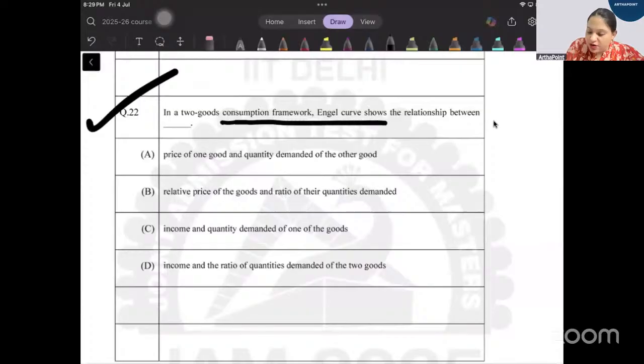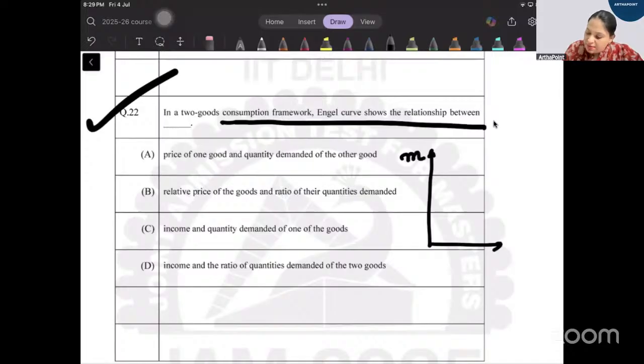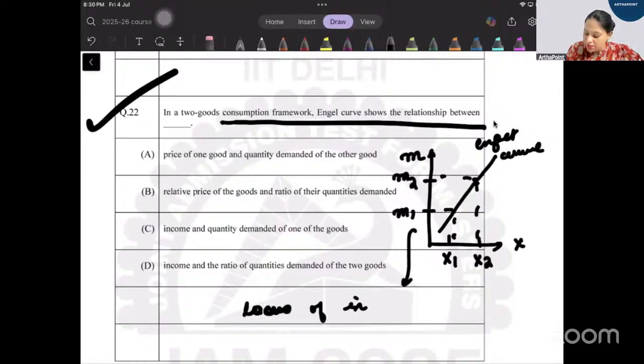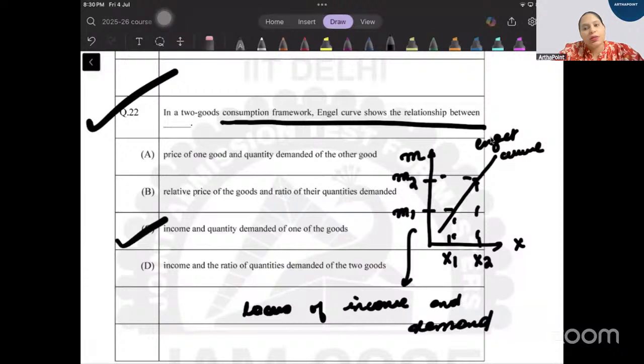In a consumption framework, Engel curve shows. So what was the Engel curve, beta? It is the relationship between income and consumption of the commodity. When income is a certain amount, my consumption is a certain amount. When income increases, my consumption increases. When I plot this, I will get my Engel curve. So we can say that the Engel curve will be the locus of income and demand. Locus of income and demand. So yes, the correct answer to question 22 will be C.